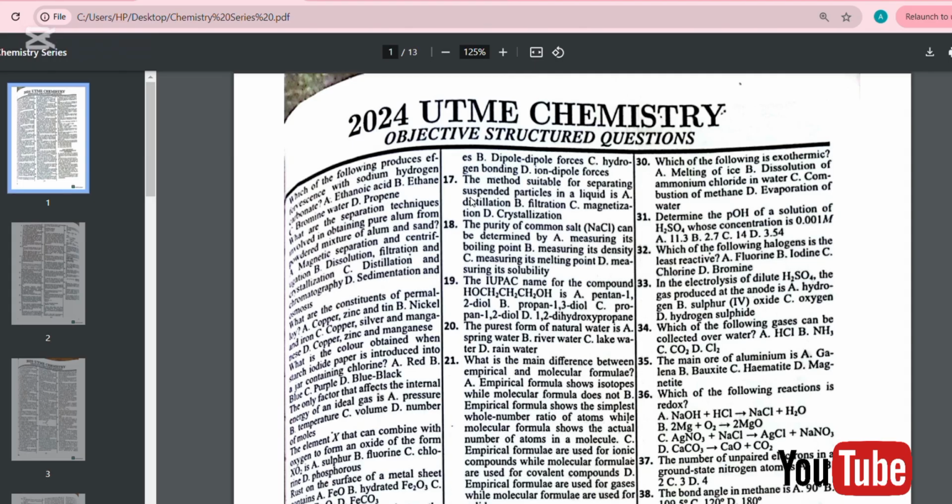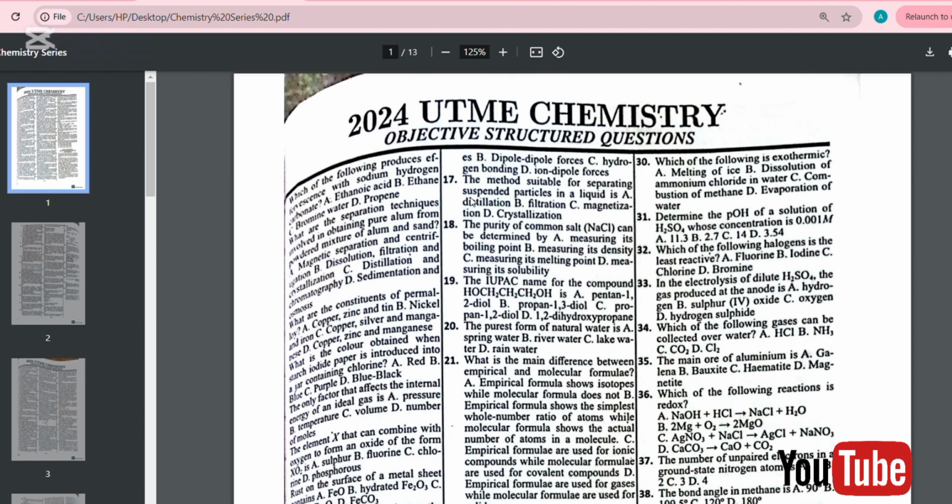A. Ethanoic acid. B. Ethane. C. Bromine water. D. Propane. The answer to this question is A, which is ethanoic acid. Just like any other acid, ethanoic acid reacts with carbonate or hydrogen carbonate to give effervescence.